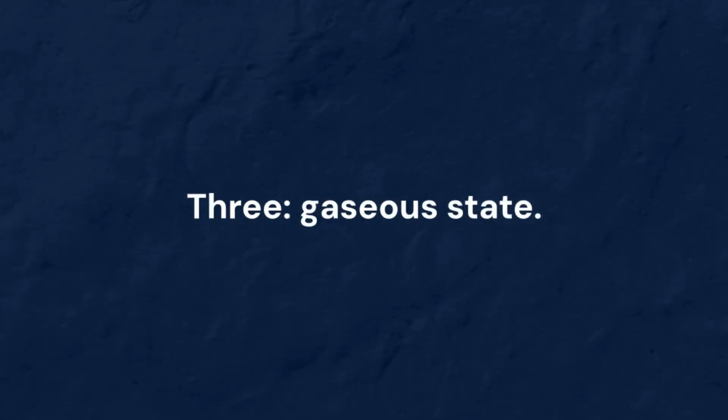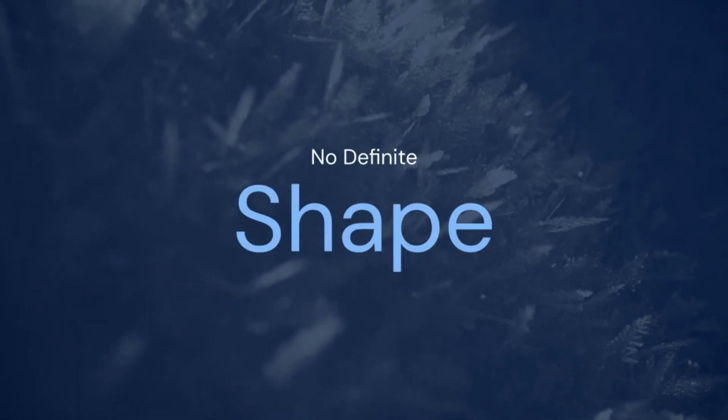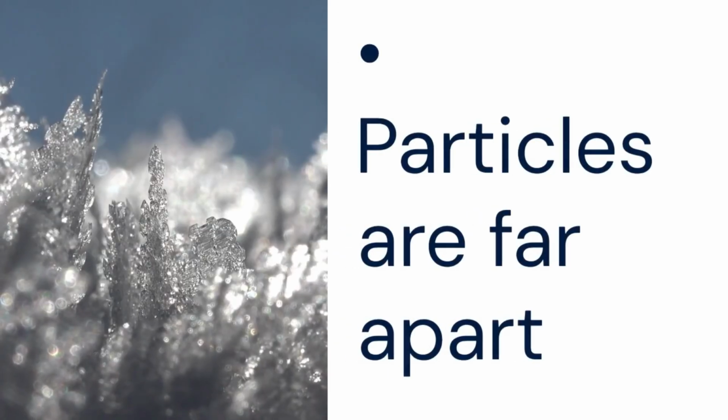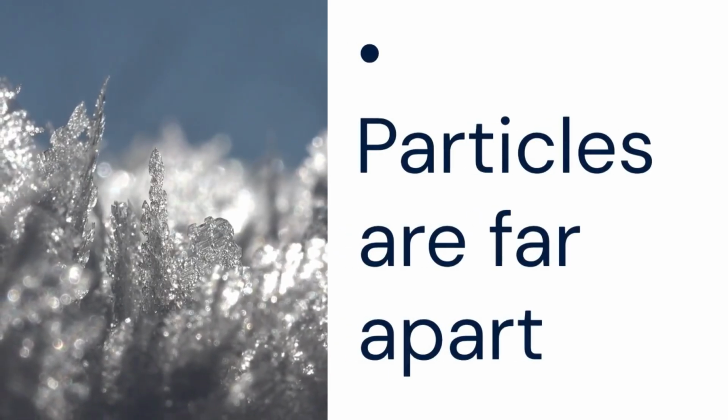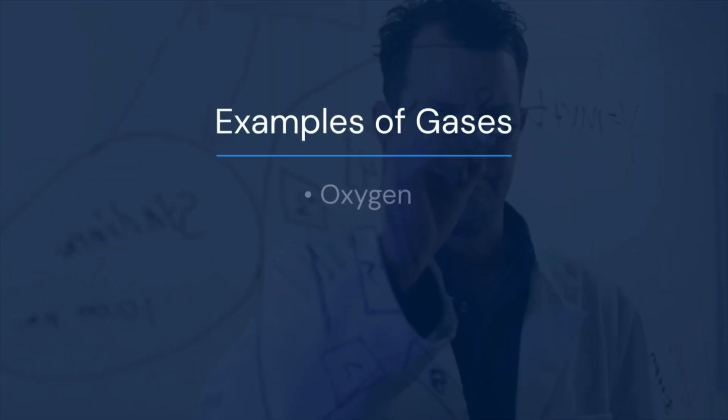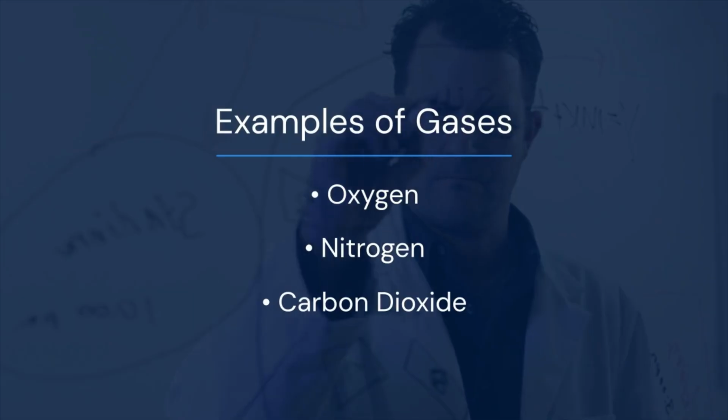3. Gaseous state. Gases have no definite shape and no definite volume. Characteristics of gases. Particles are far apart. Very weak intermolecular forces. Particles move freely and randomly. Highly compressible. Examples: oxygen, nitrogen, carbon dioxide.